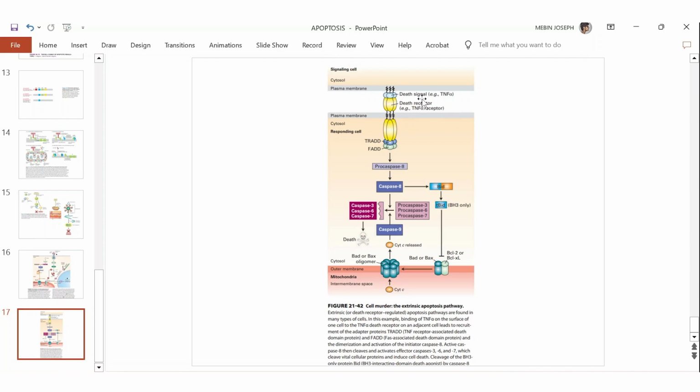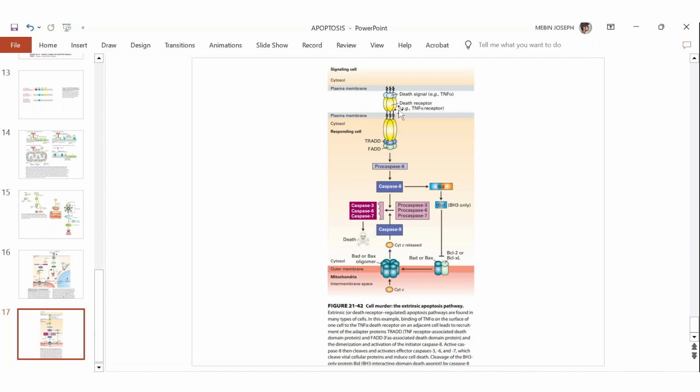So now let's see. I have already mentioned the structure of the ligand, the signal. The signal is trimeric. Both TNF alpha and FAS are trimeric in nature, having the same structure. And if you see, both are present on the surface of the signaling cell. So the cell which produces it, you can see it's written signaling cell, and the signal is present on the surface of the cell. TNF alpha will be present on the cell surface of our macrophages, and FAS ligand will be present on the natural killer cell or T lymphocyte cell surface.